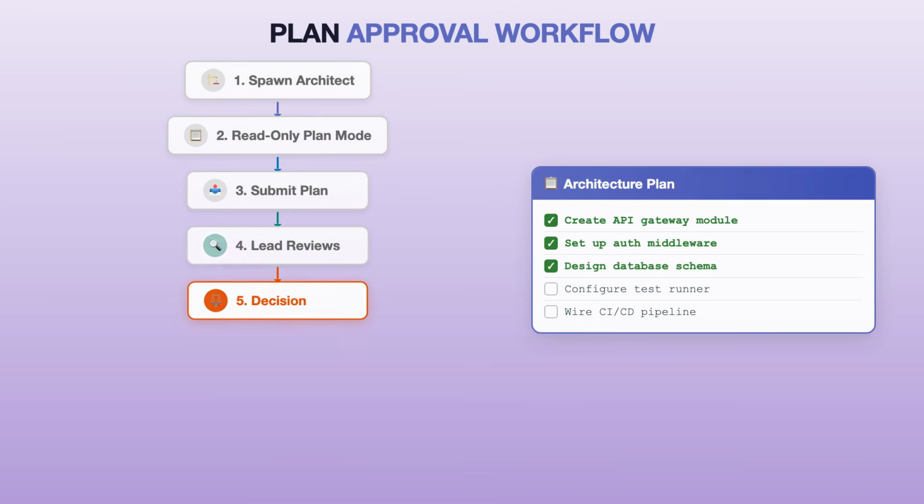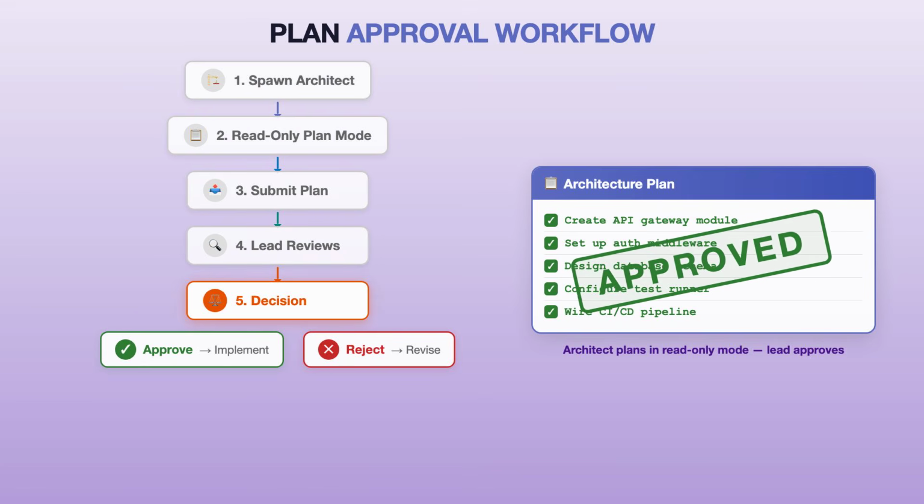For risky or complex tasks, require plan approval. Tell the lead, spawn an architect teammate to refactor the auth module. Require plan approval before they make changes. The teammate works in read-only plan mode, submits a plan, and the lead reviews it. If rejected, the teammate revises. If approved, they start implementing. You can influence the lead's judgment with criteria like only approve plans that include test coverage.